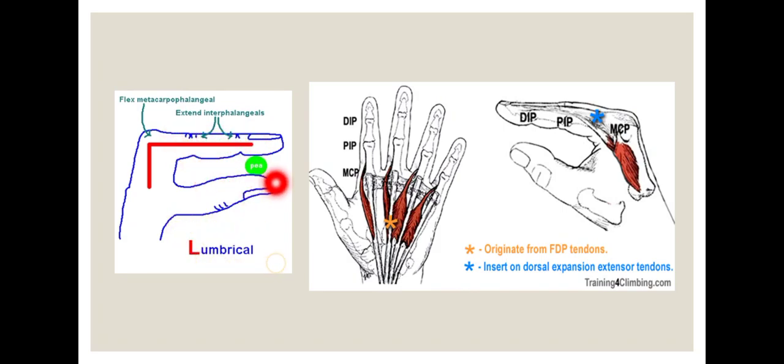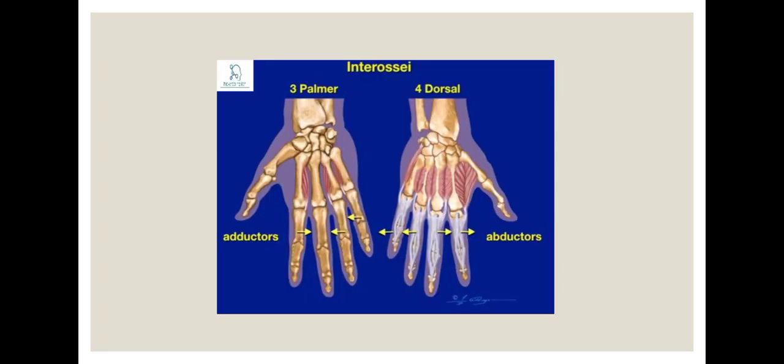These two functions are provided by the lumbricals, ma. Flexion of the MCP joint and extension of the interphalangeal joint. Okay, are you able to understand this? Because for these lumbricals and interossei, I'm going to explain interossei also.